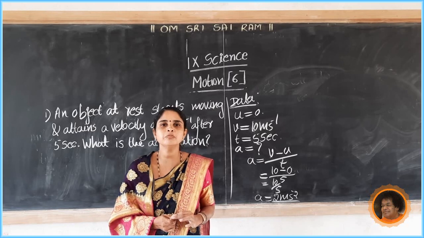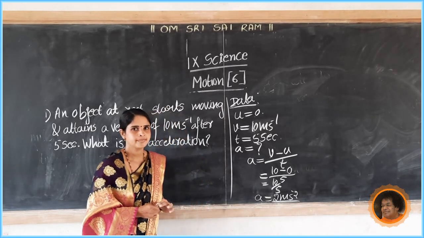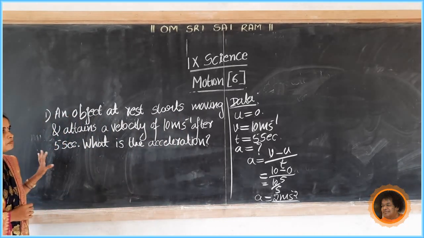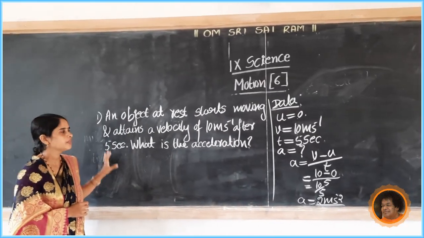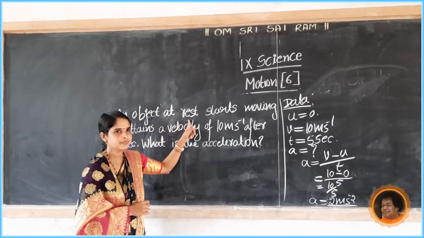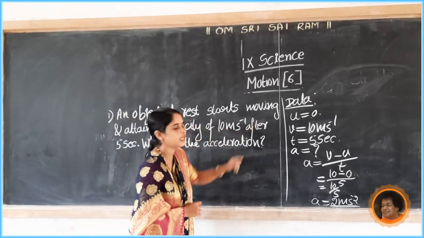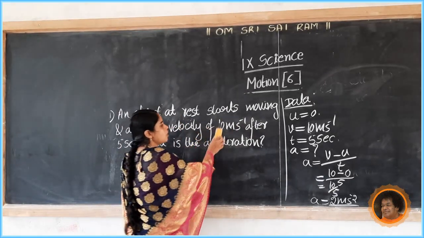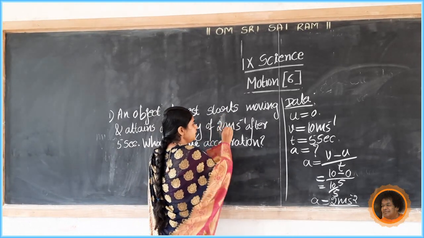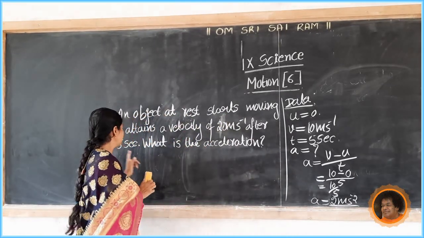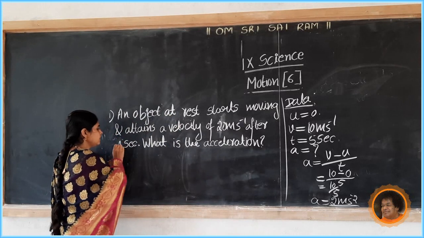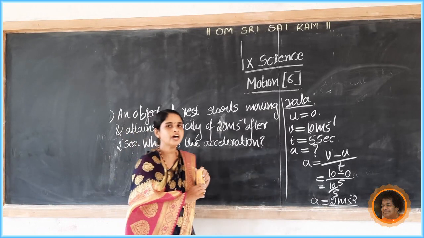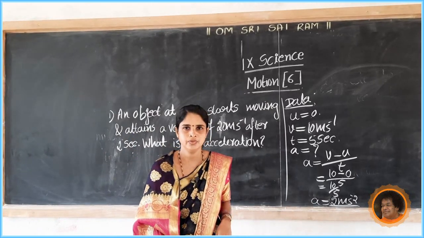And third question, an object at rest starts moving and attains a velocity of 20 meter per second after 2 seconds. What is the acceleration? Okay, Sairam.